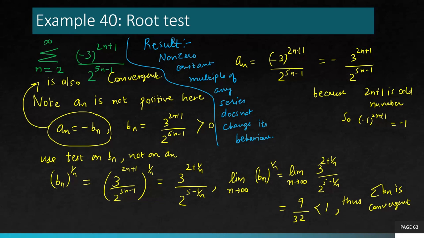So you can pull out the negative from all the terms and check the convergence of only the positive part. This is how you do it. That is why there is no separate category for negative term series, because a negative term series is essentially a constant multiple of a positive term series. So that's why you're only taught to test the convergence of positive term series, because negative does not really change anything. It's only going to change the sum of the series, which we are not finding here in these kinds of examples.